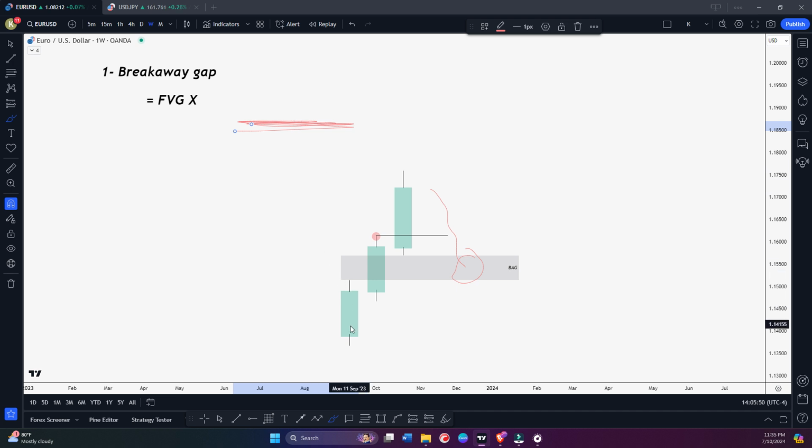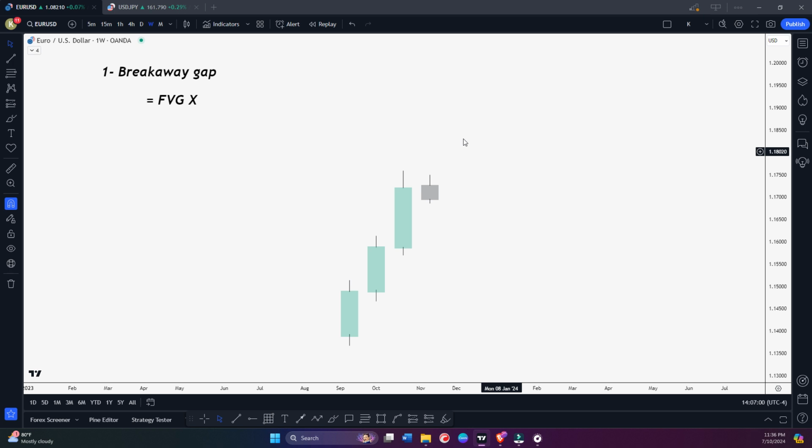So price was in a hurry basically, and the third candle closed above this second candle high. That's showing momentum towards the upside. So maybe we will not come back all the way down to this fair value gap, and maybe from here we continue trading higher. Okay, so let me show you another example.